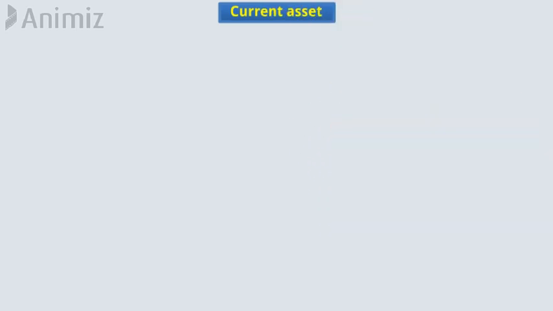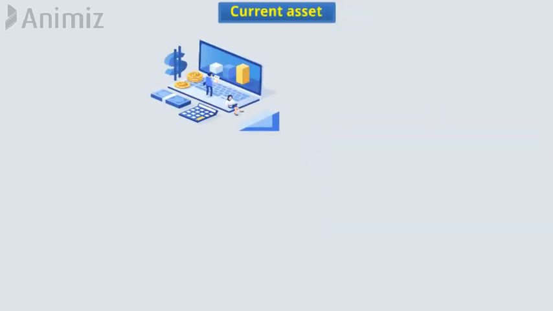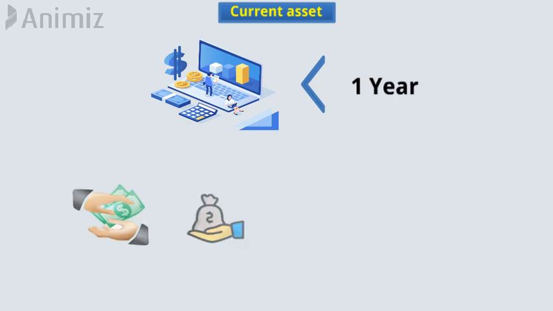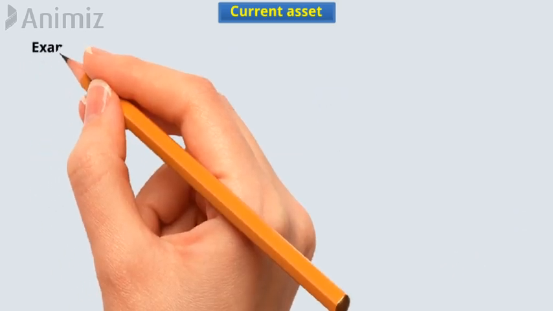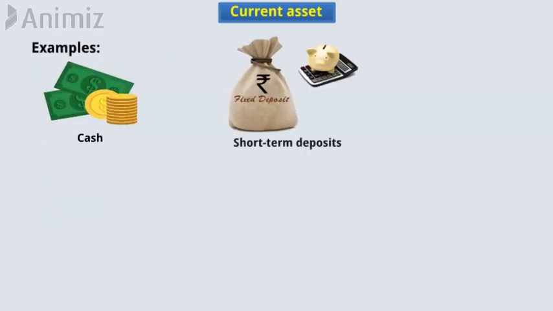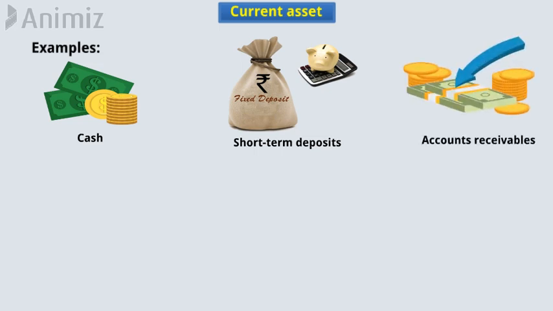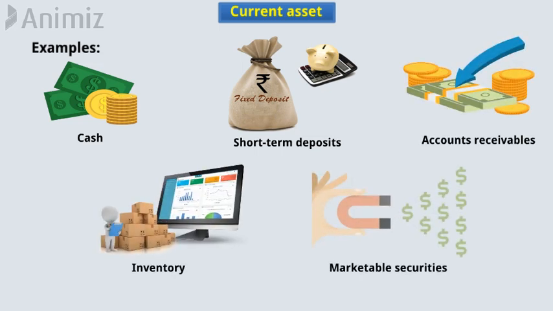Current assets. These are the assets that are held in the business for less than 1 year. These assets are highly liquid, and are supposed to be realized within 1 year. Examples are cash, short-term deposits, accounts receivables, inventory, marketable securities, etc.